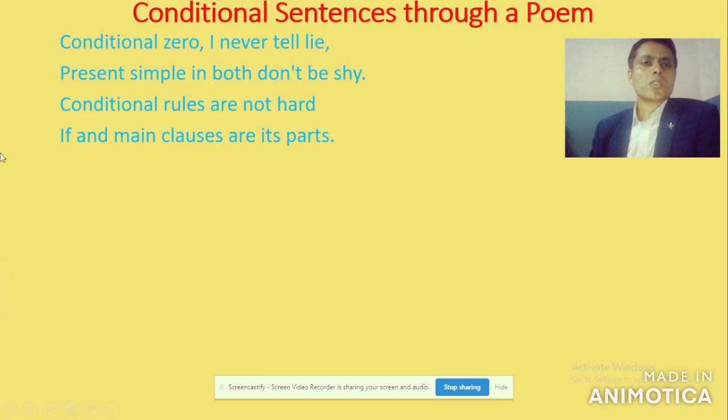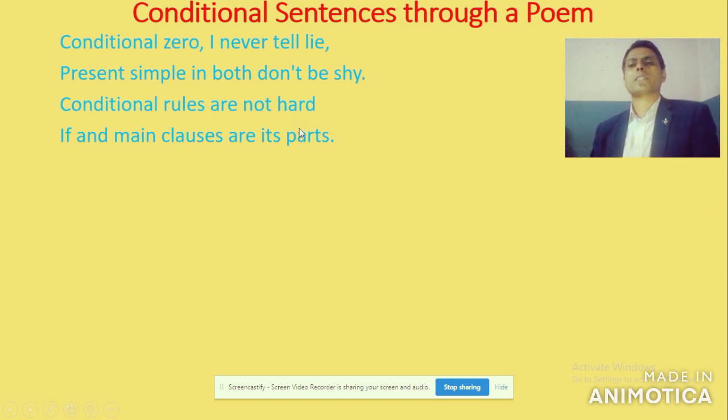Look at the first line. In the first stanza, conditional zero. Let me recite it. Conditional zero, I never tell lie. Present simple in both, don't be shy. Conditional rules are not hard, if and main clauses are its parts. Got it? Now what does this stanza tell us?